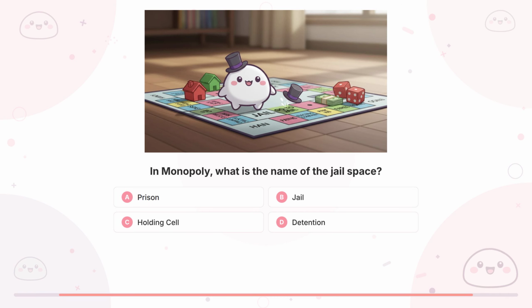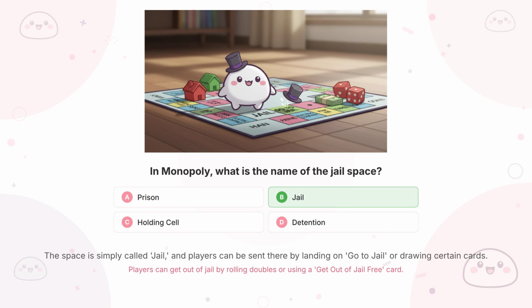Question 9. In Monopoly, what is the name of the jail space? Here it is. B. Jail.